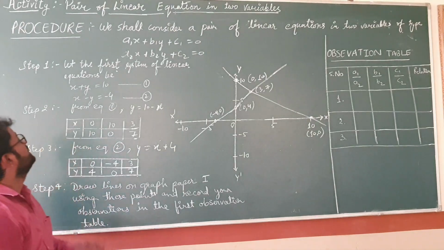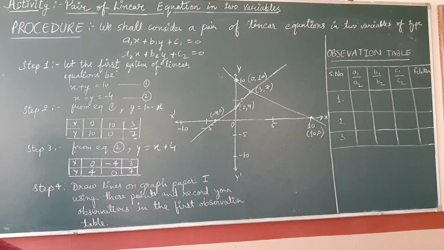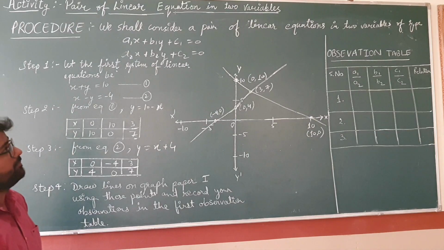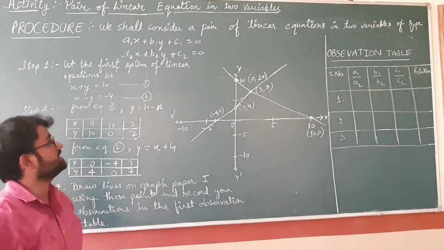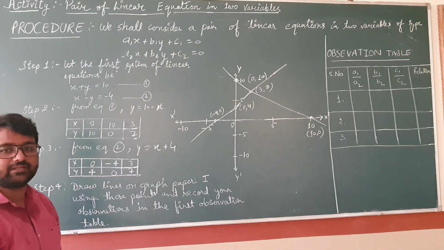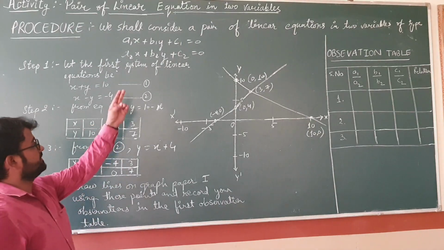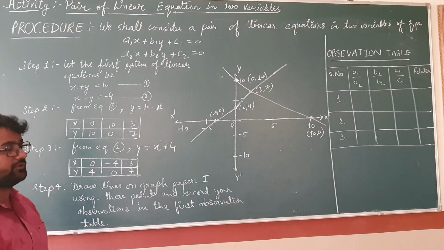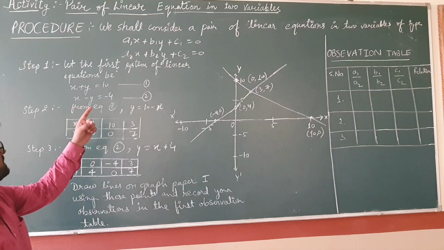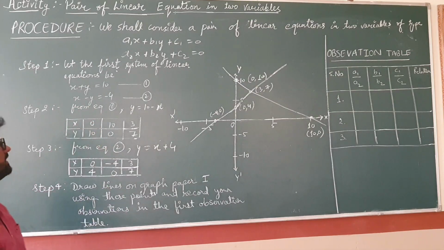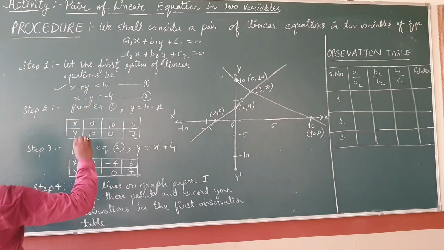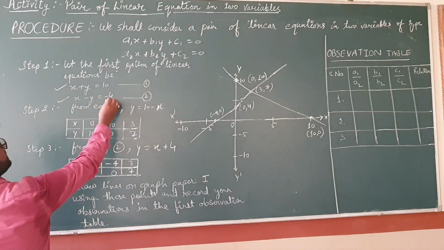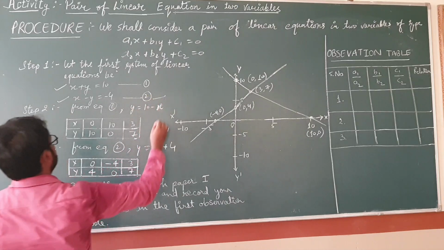Look at the procedure. First of all students, you will have to consider a pair of linear equations in two variables of the type a1x plus b1y plus c1 equals 0, a2x plus b2y plus c2 equals 0. Now you will have to follow these steps. Let the first system of linear equations be x plus y equals 10. Mark this equation number 1. Second one, x minus y equals minus 4. Mark this equation number 2.